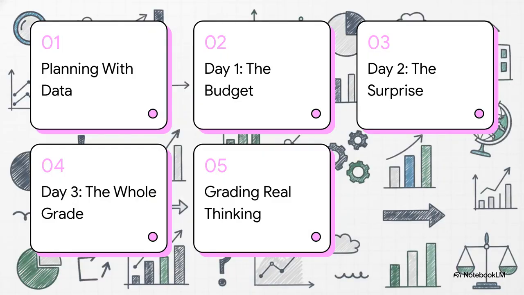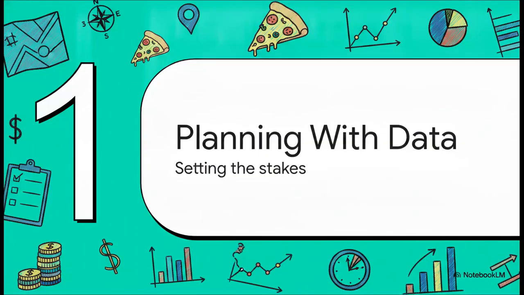So here's our roadmap for this mission. 1. Planning with real data. 2. Day 1. The budget order. 3. Day 2. The surprise. 4. Day 3. The whole grade. And finally, 5. Grading the real thinking. Okay, part 1. Planning with real data.